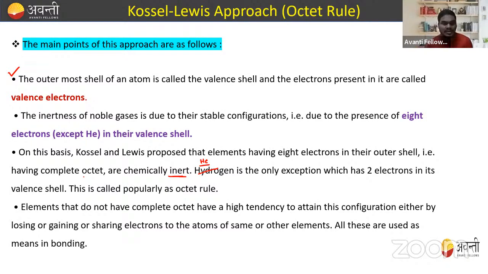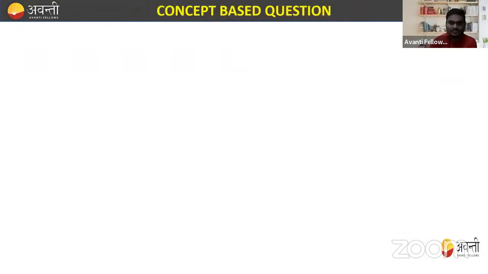All these are used as means in bonding. So either by losing, gaining, or sharing, only these three things are possible. If someone has more electrons, then it can lose. If someone has fewer electrons, they can accept from others. Or someone may have a tendency to share electrons as well. So three types are possible: complete losing, gaining, and sharing.